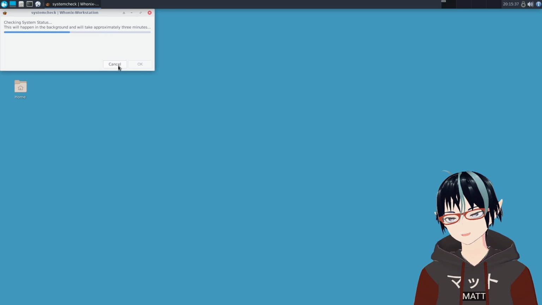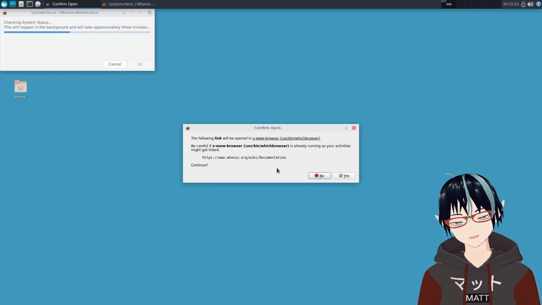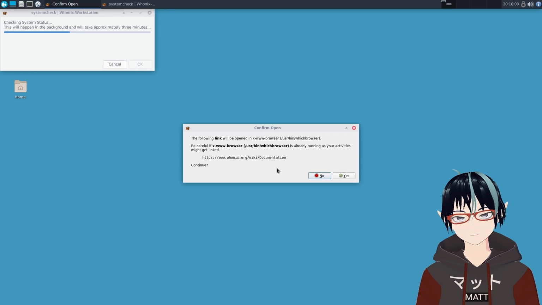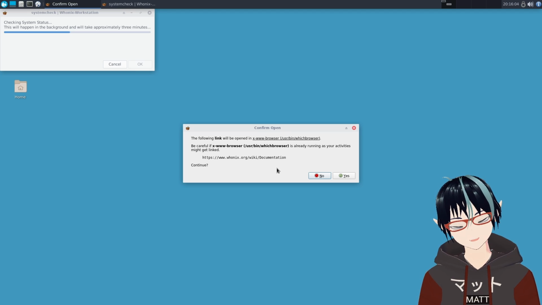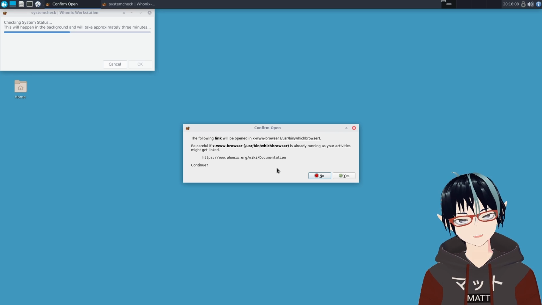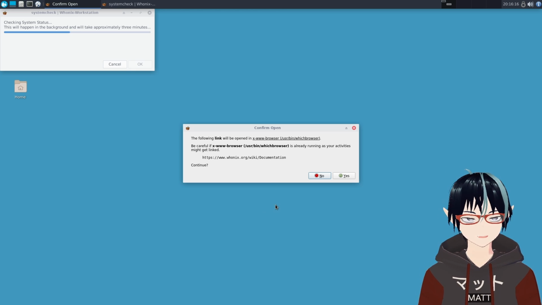And then if you also go to the documentation, I do want to comment on Whonix's documentation. It's kind of a mixed bag. Some parts of it I actually really like, and they explain some things remarkably well. But then there are other parts where you can clearly tell people didn't update a page in like 5 or so years. So I am just warning you. And there's also a lot of historical baggage too.